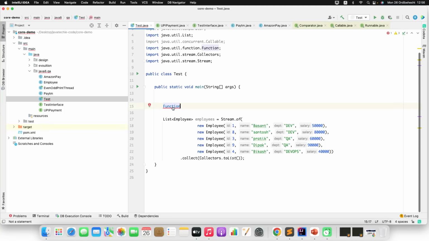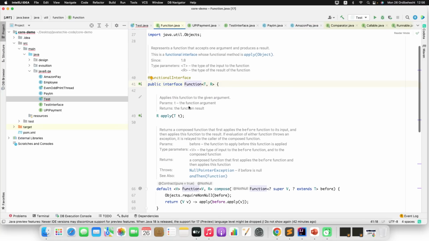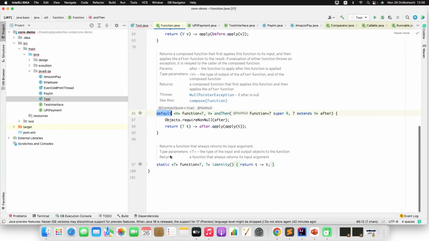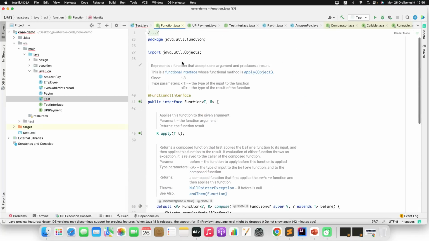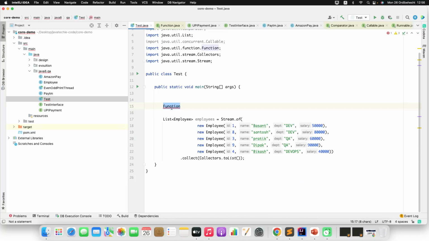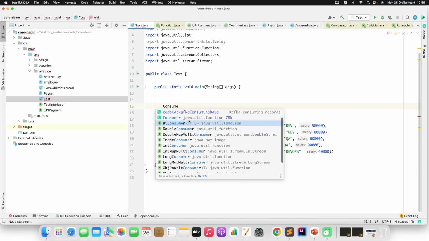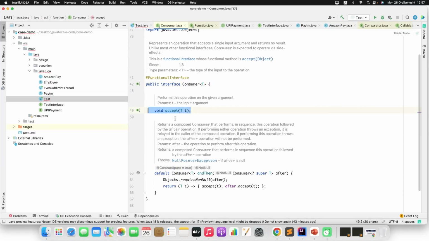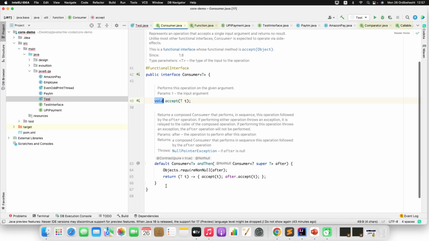Now if you go to the source code of this function interface, you can see there is one abstract method which is apply, and if you see the method signature, it takes an input and returns an output. So there will be two, one is the input, one is the return type, and apart from that, if you observe, all the rest are default and static methods present inside this function interface. Now similarly, if you go to the source code of consumer, there is also one abstract method which is accept, which takes the input but does not return anything. Okay, and it also has one default method.